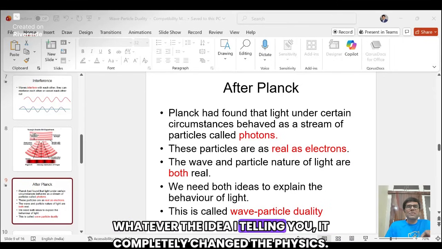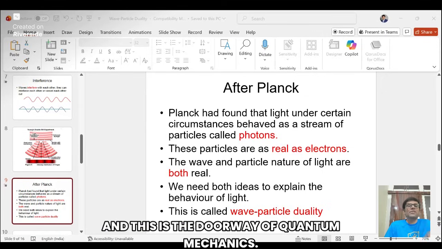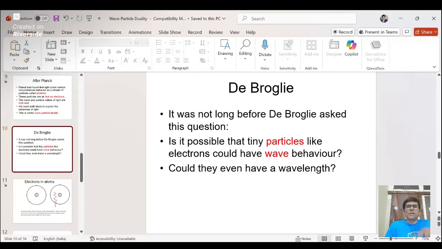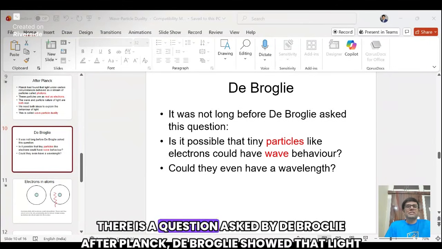Whatever the idea I am telling you, it completely changed the physics. It showed that classical thinking is not enough. And this is the doorway of quantum mechanics. Now let me explain to you about de Broglie. So when it comes to de Broglie, there is one story. There is a question asked by de Broglie after Planck.